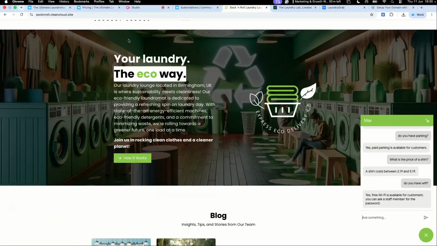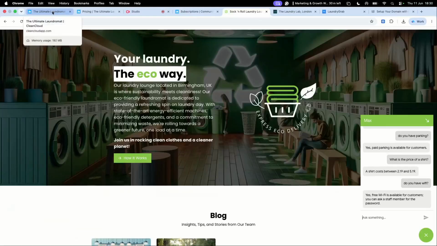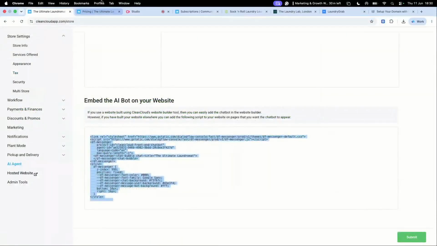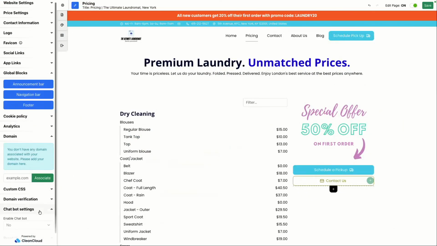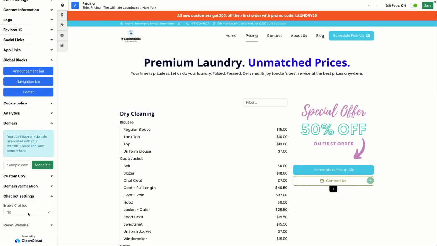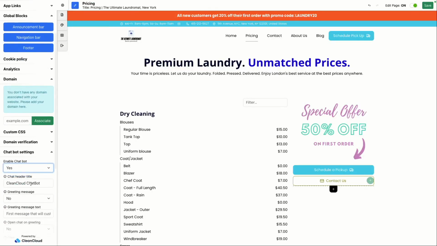Now, another thing to point out is when you have finished setting up your website, let me just go here. You have now this option for chatbot settings, right? So once you finish setting up the AI agent, you've got enable chatbot, yes. And then I can give a title here. What's the header title I'm going to give?